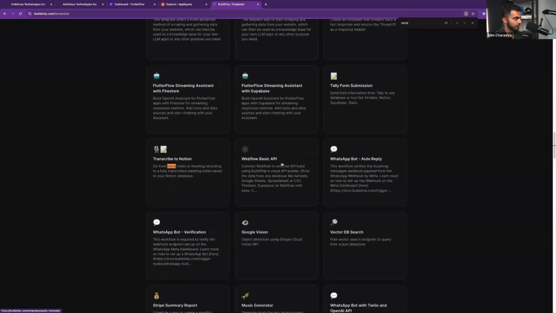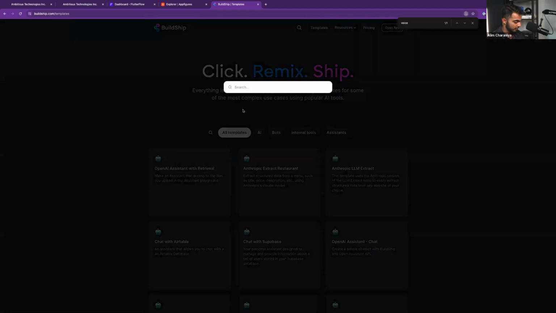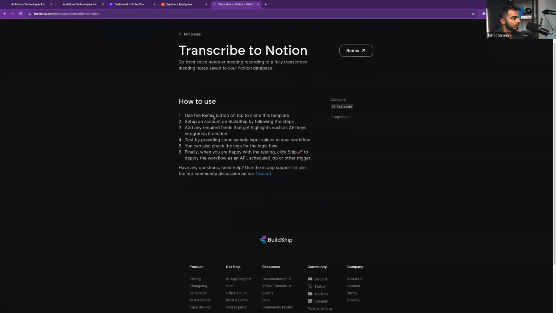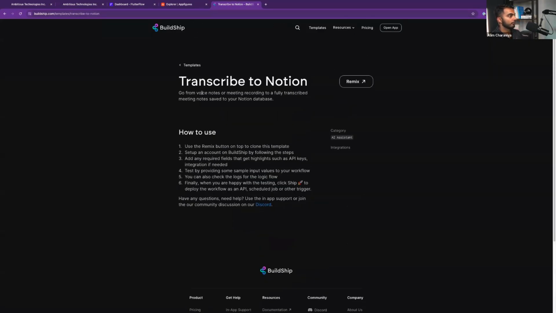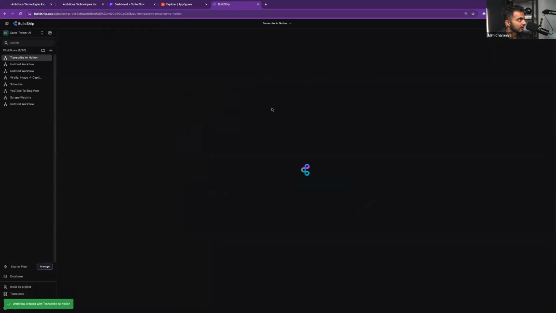Or let's search for voice. Okay, go from voice notes or meeting recording to a fully transcribed meeting note saved into your Notion database. That's pretty cool. Let's search for voice here. So go from voice notes or meeting recording to a fully transcribed meeting notes. I think we can use that. Let's just hit remix and see where we land. And I'm going to clone this into my project called Sales Trainer AI.